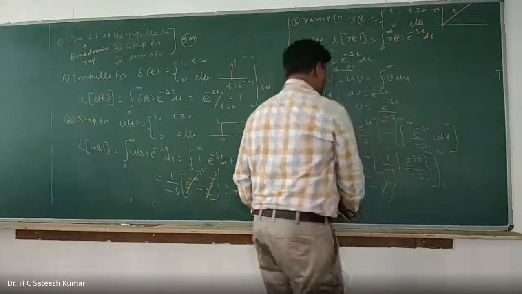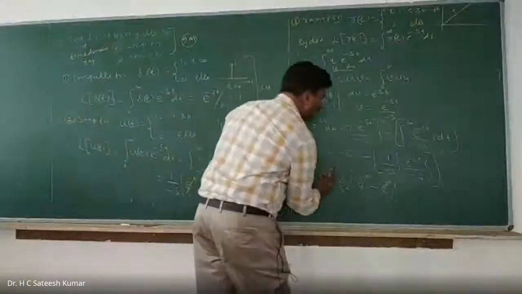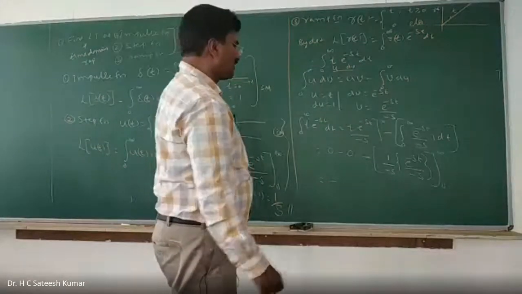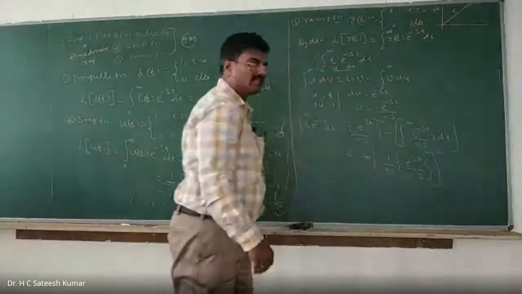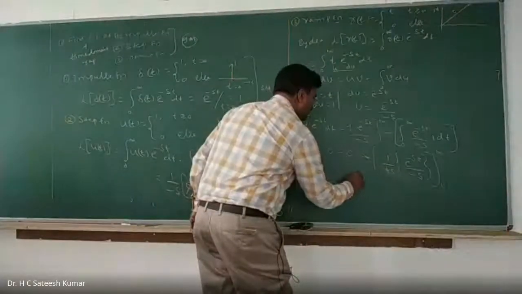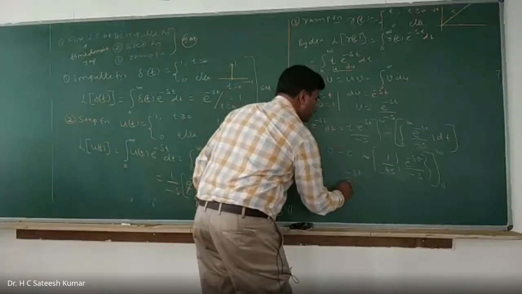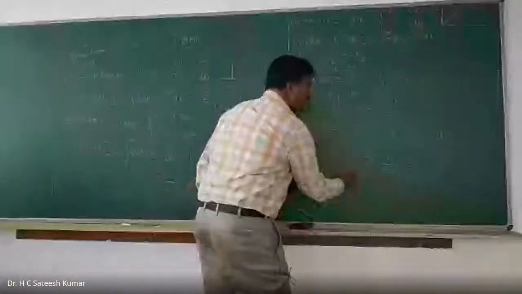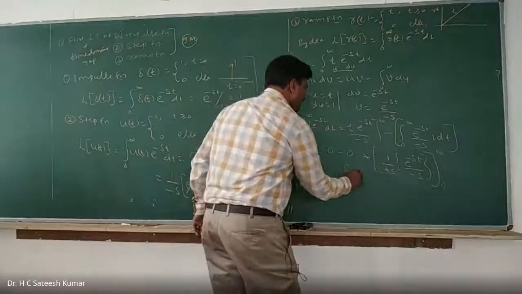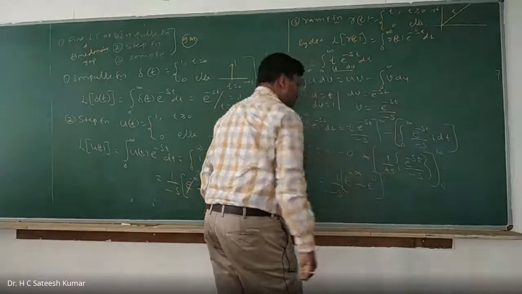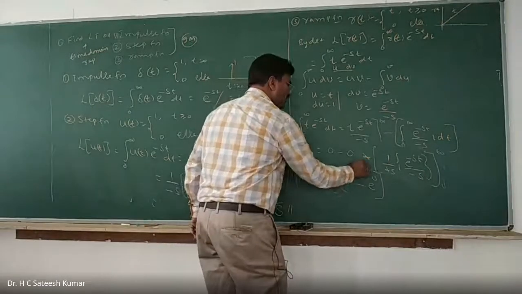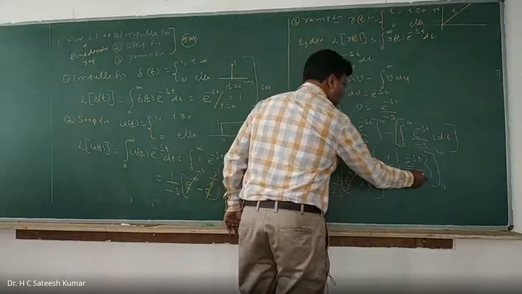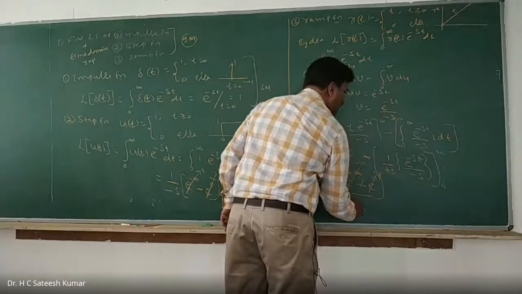Now you see, this one minus I left out. So now what should I do? So minus sign. Okay, right. This minus gets cancelled with this one minus sign. Now I have e to the power of minus st divided by minus 1 by s. Now you put the upper limit and lower limit: e to the power of minus infinity minus e to the power of 0. E to the power of minus infinity is 0, e to the power of 0 is 1, and minus of minus is plus. And one more s is there.